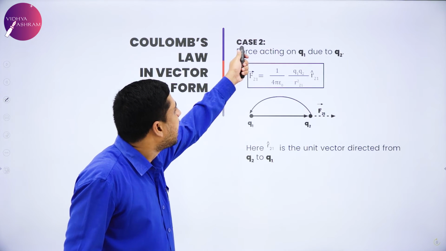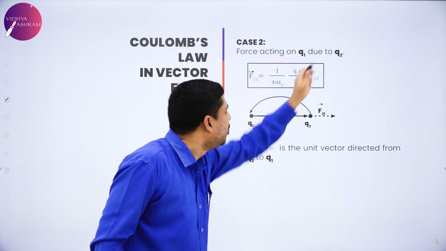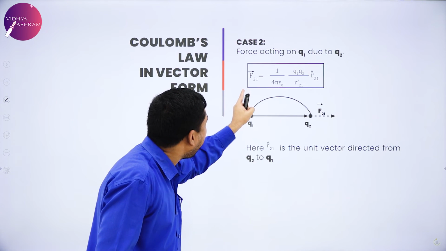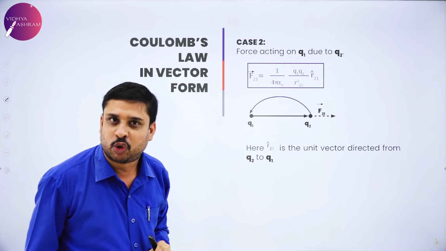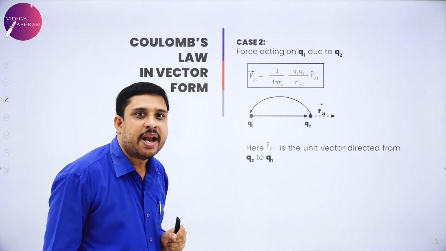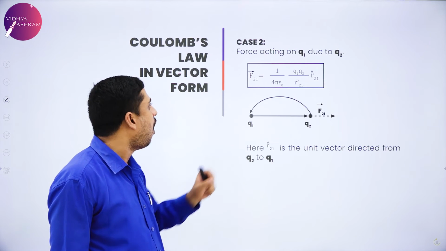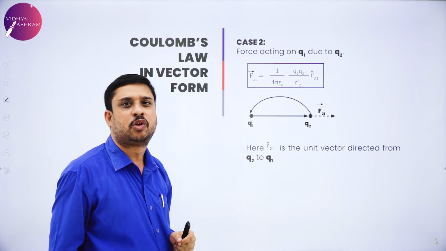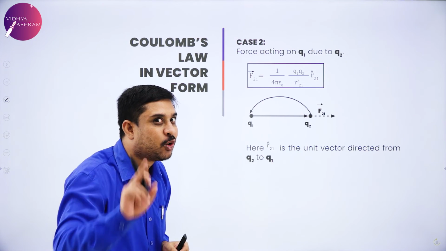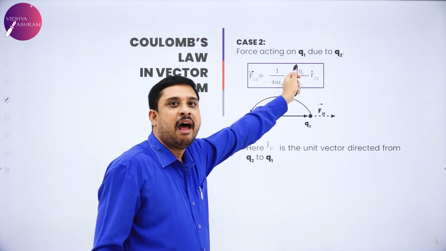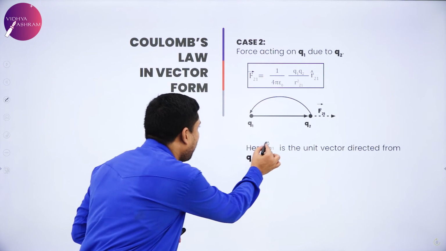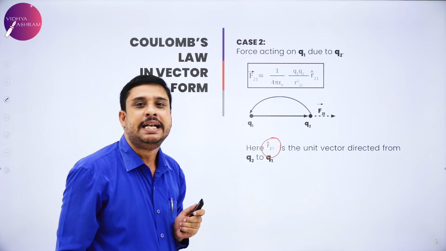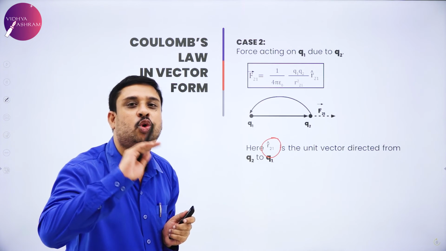Similarly, F21, which means force acting on Q1 due to Q2, is equal to 1 by 4 pi epsilon naught Q1 Q2 by r square 21, again the distance between the two charges, times a unit vector, r cap 21. This is Coulomb's law in vector form. r cap 21 is the unit vector directed from Q2 to Q1.